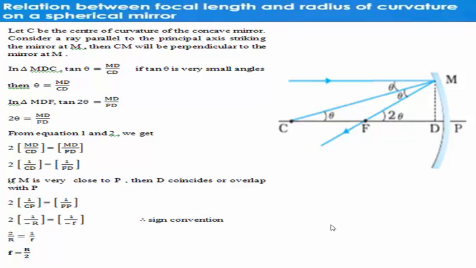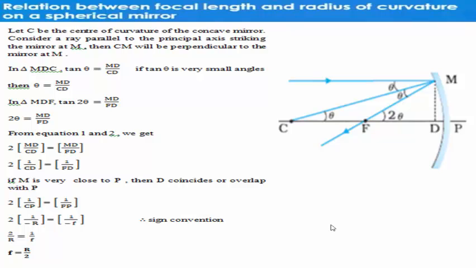Let C be the center of curvature of the concave mirror. Consider a ray which is parallel to the principal axis striking the mirror at M. Then CM will be perpendicular to the mirror at M.